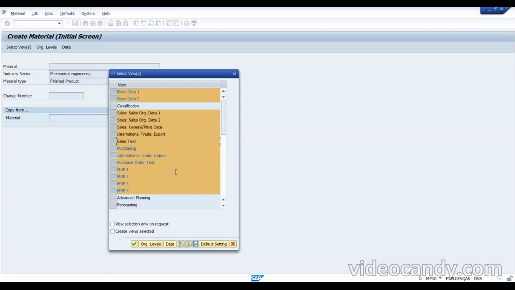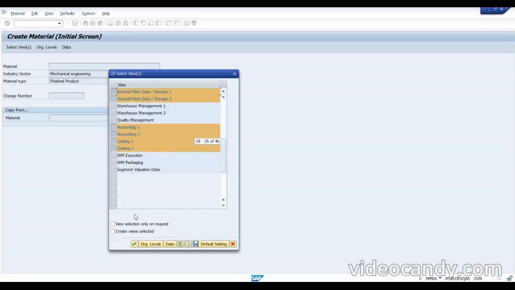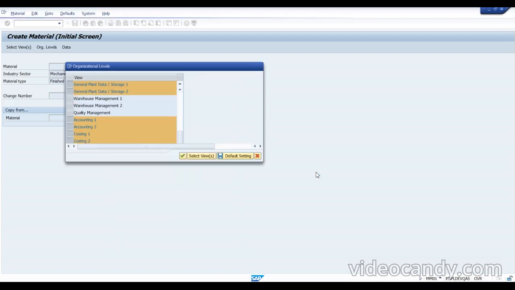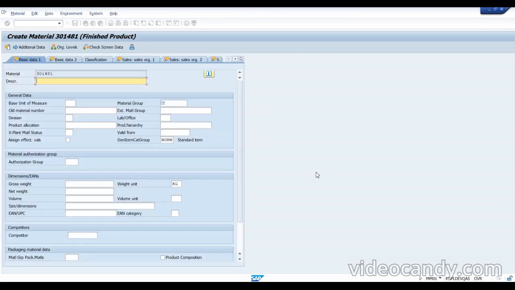For the normal case we only have the sales view, right? But here we'll have both the sales and the purchasing view. So be clear on that. Let me go into that, enter, and give all other things. Let me quickly create one. I'll put this as a third party product.